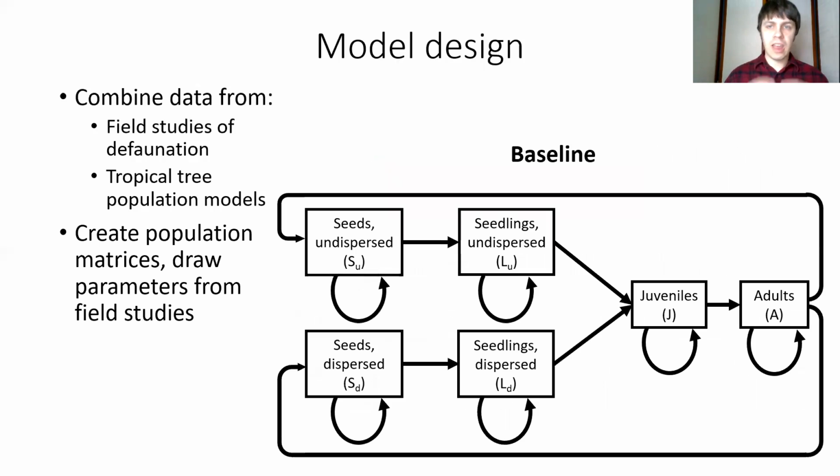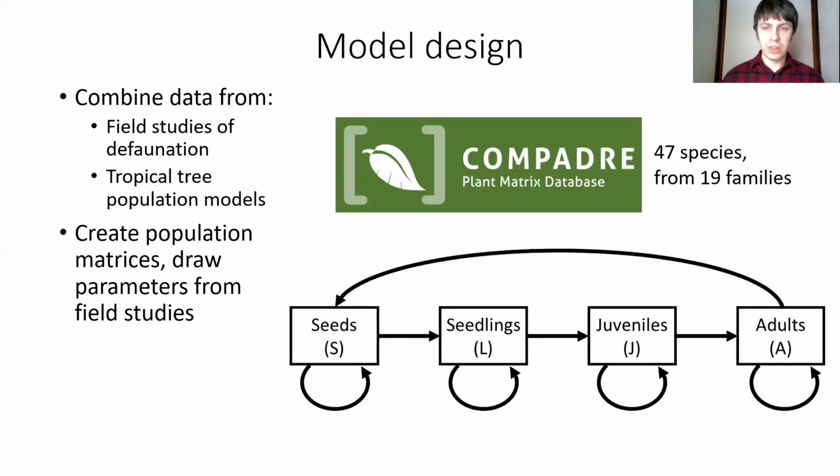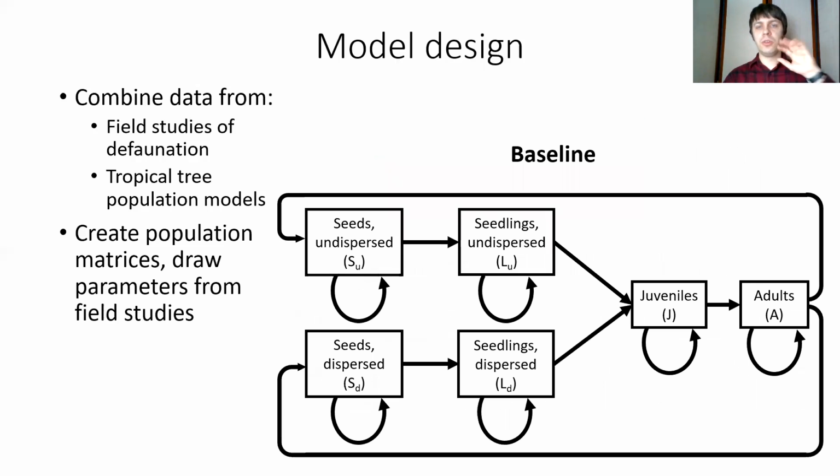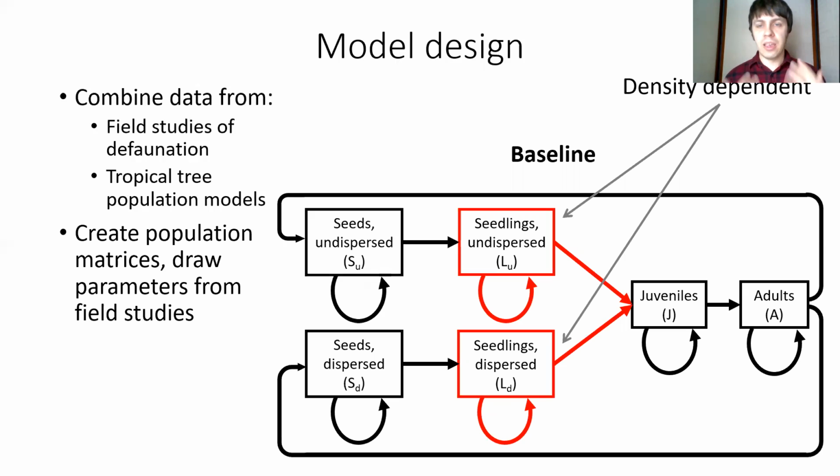So first, I created a baseline scenario where I took the population matrix that I showed before, this one here, but then I split it into an undispersed and a dispersed seed and seedling category. And also, for seedlings, I made density-dependent mortality. And this is because seedlings, from the literature we know, are the most strongly density-dependent stage.